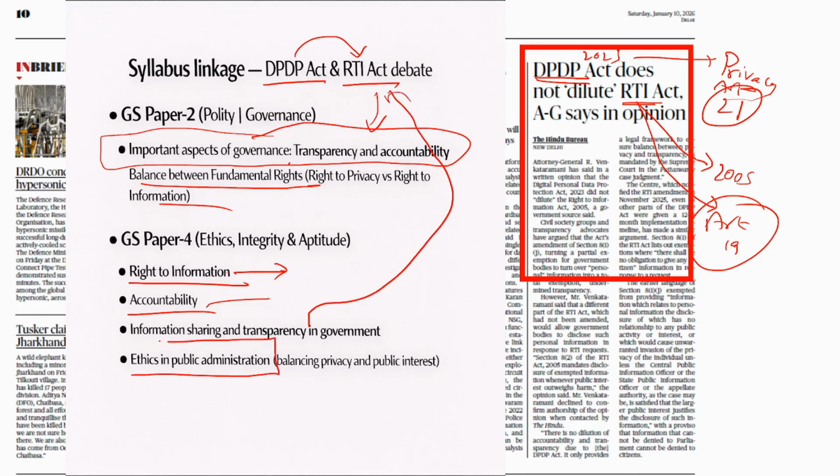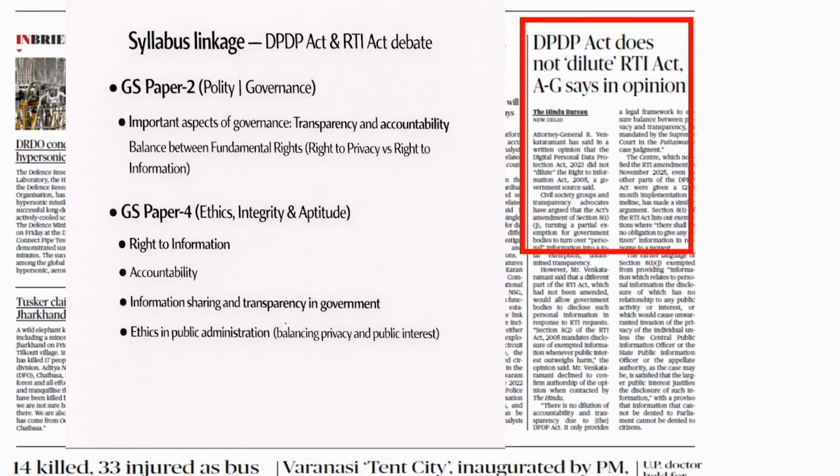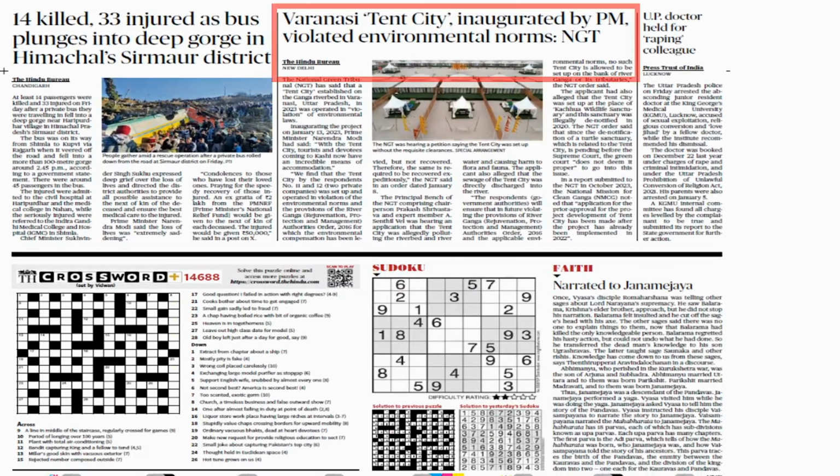And there is a need for ethics in public administration. Privacy is an ethic. At the same time, transparency is an ethic. How to balance this is up to the government. Okay, there is a need for balance. This is how you will link to both GS2 and GS4. Very important article, I would say.